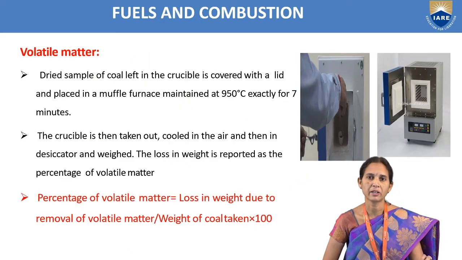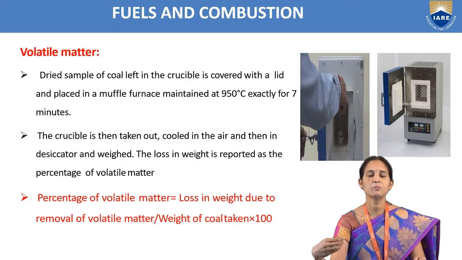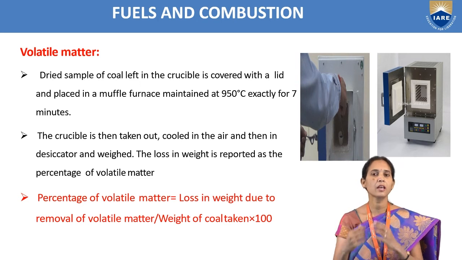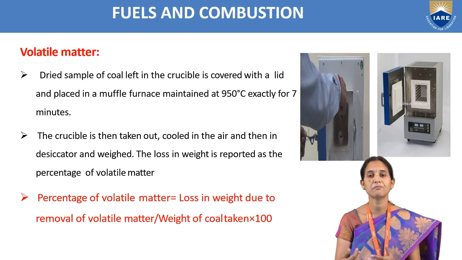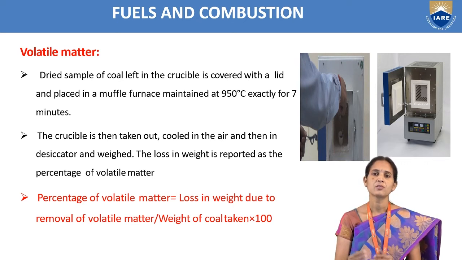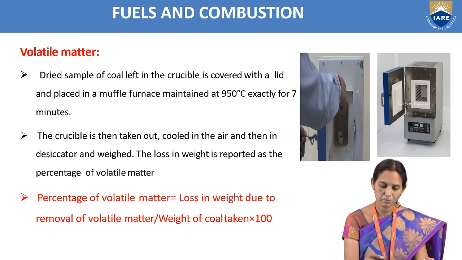So next, volatile matter. We'll take crucible 1. After determination of the percentage of moisture, we will take the same crucible and find out the volatile matter present in the coal sample. So we'll take crucible 1 and keep it in the muffle furnace.